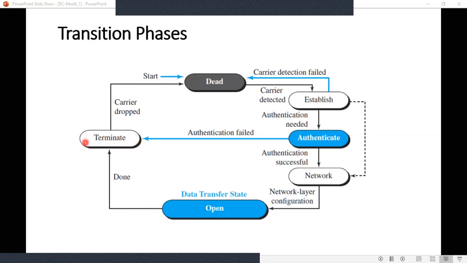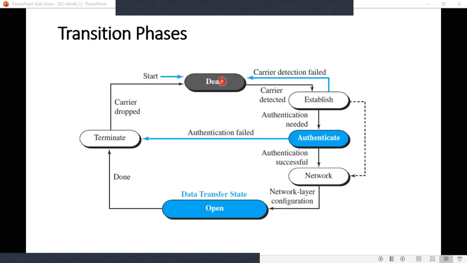Once the physical layer connection is lost, it moves to the dead state again. From the terminate state, it will wait in this state until all the signals in the network layer have ended. Now the carrier is dropped, and only then will it move to the last state, that is the dead state.